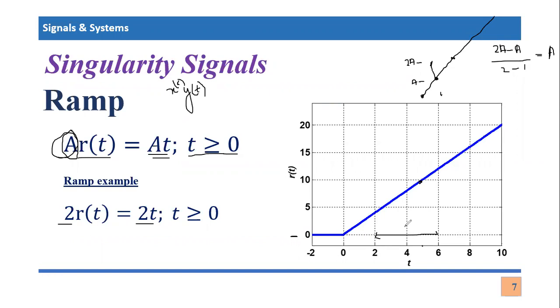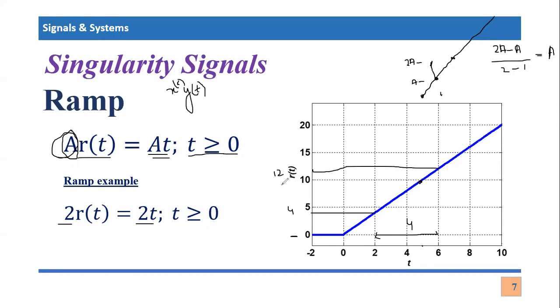So the horizontal units are only 4 units, because 6 minus 2 equals 4 seconds, right? Similarly, the value around 2 is around 4, and the value around 6 is around 12.